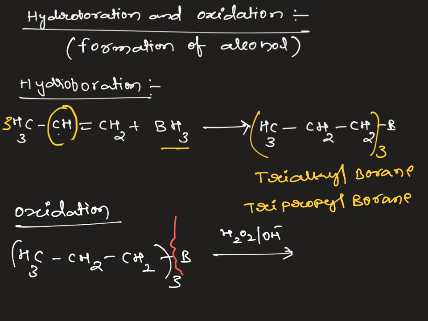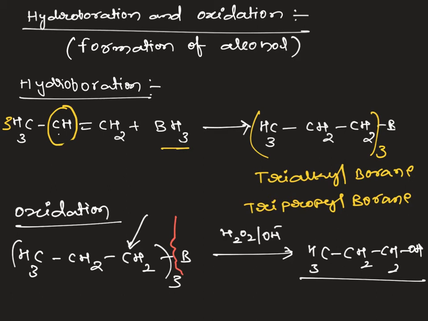Here the bond cleavage takes place between carbon and boron. The OH group is attached at this carbon center, converted into alcohol, CH3 CH2 CH2 OH, which forms the alcohol.